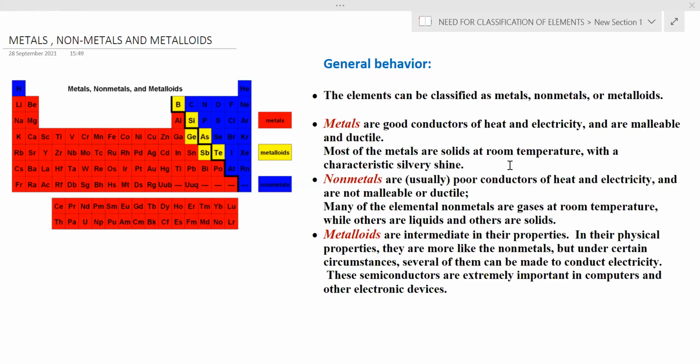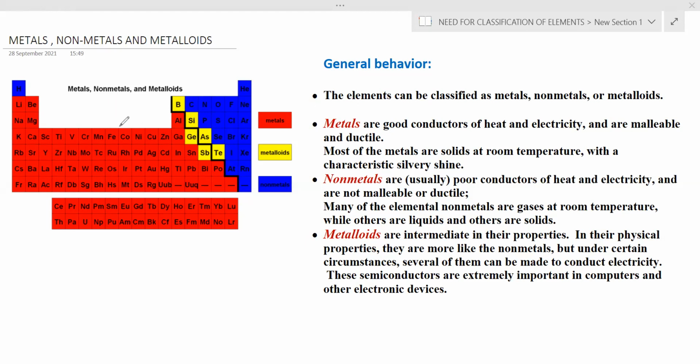Hello everyone. In this video, I'm going to explain metals, non-metals, and metalloids all together, their general behavior, as you are able to see on the screen here. Later on, I'll also discuss how they vary in the periodic table, and how that variation goes on.